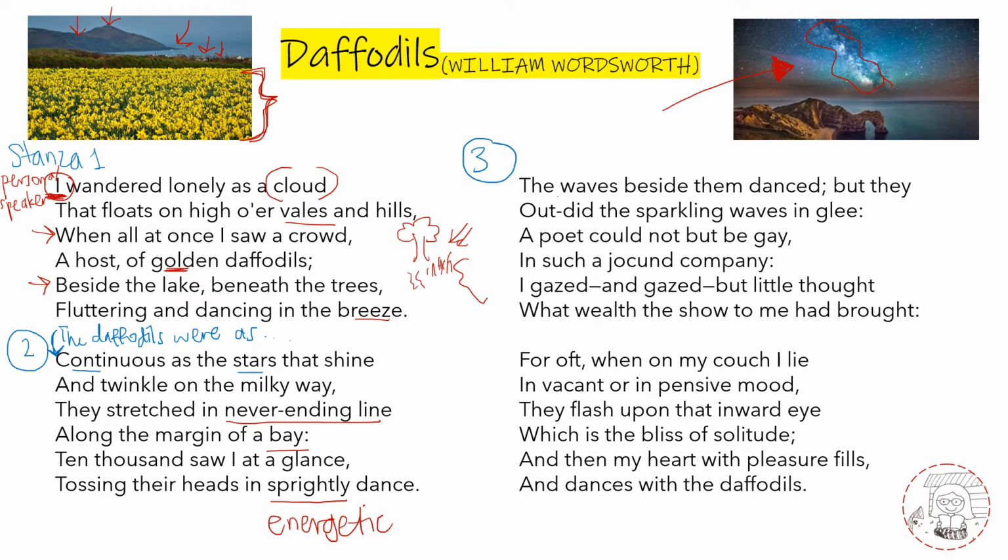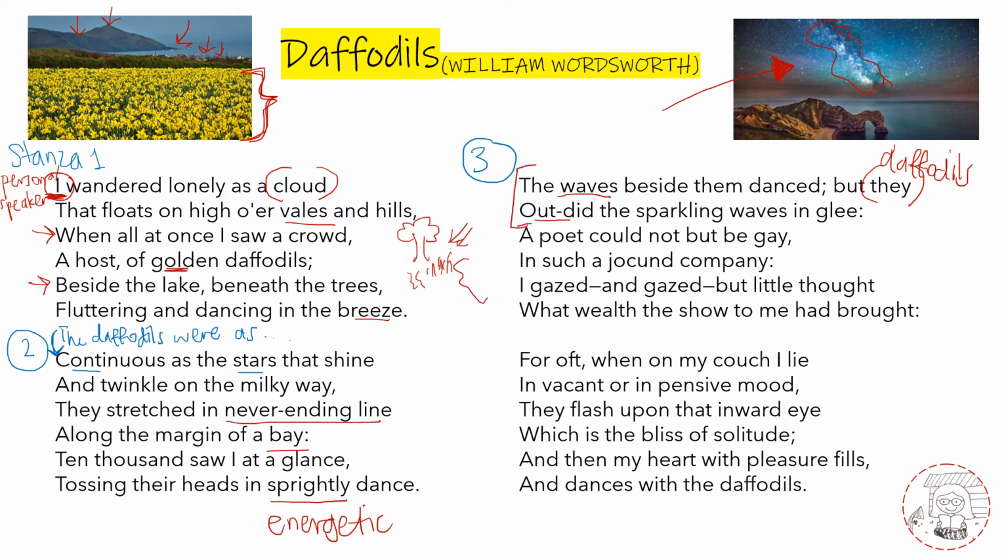So there are waves beside the daffodils, and he says that the waves beside the daffodils were also dancing, but the daffodils, they outdid the waves, meaning that they performed even better than the waves. They were so gleeful, they danced so energetically that they outperformed. They were even more beautiful and vibrant than the waves. So here he's describing that basically the daffodils were even better than the waves.